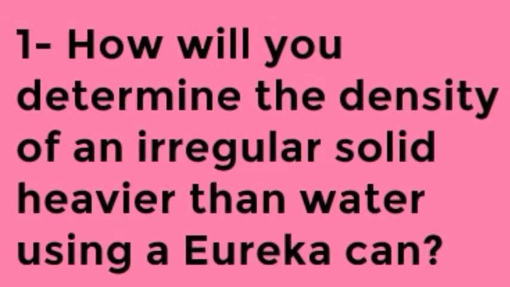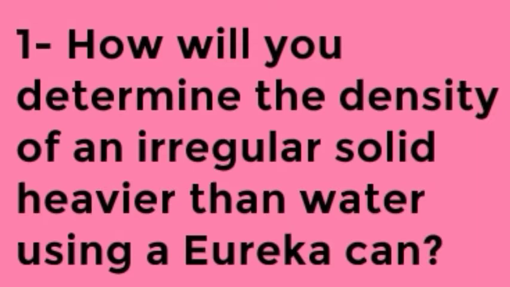Now tie the stone with the thread and immerse it into the Eureka can. Water displaced by the stone overflows through the spout and collects in the empty beaker. When the stone is fully immersed in water and the water stops dripping, remove the beaker and pour the collected water from the beaker into a measuring cylinder. Then note down the reading of the lower meniscus of the measuring cylinder and let it be V mL.